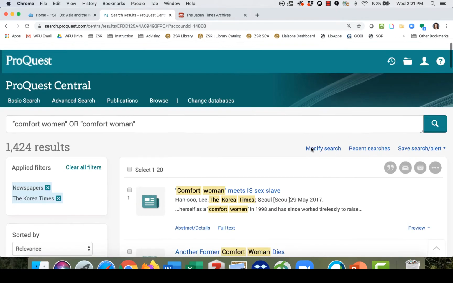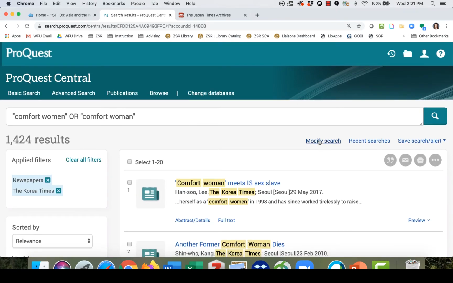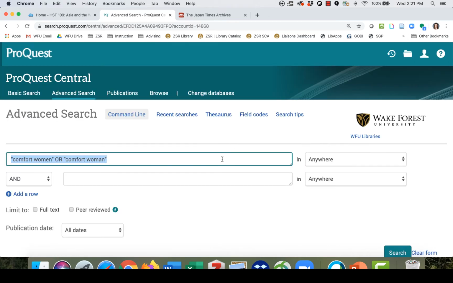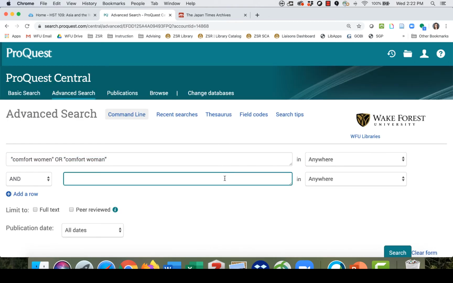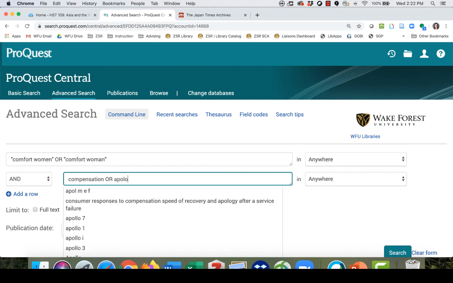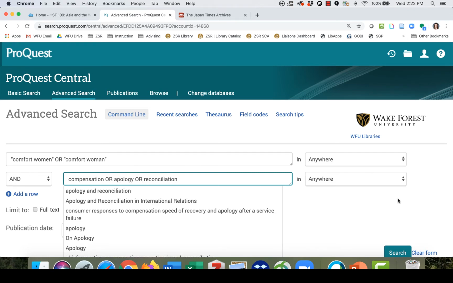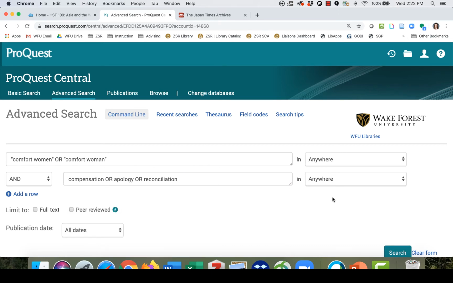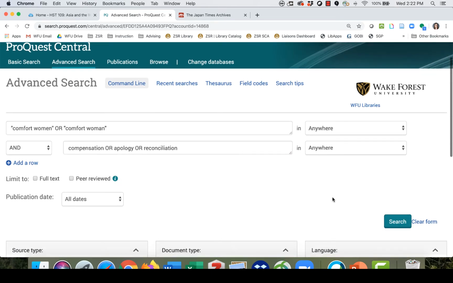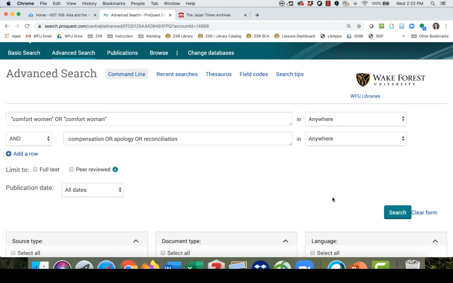One of the things we can, again, do is go up here and modify our search a little bit. So if I want to change this, hit modify, and add in some other words. So let's say compensation or apology or reconciliation, if that's an interest of yours and how Japan is trying to make up for what they did to the Korean women during World War II. So by putting or between these, of course, I give it an option. It looks for either the term compensation or the term apology or the term reconciliation. And it still has to have either comfort women or comfort woman in that same article.